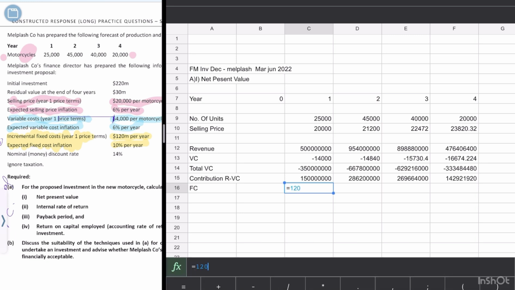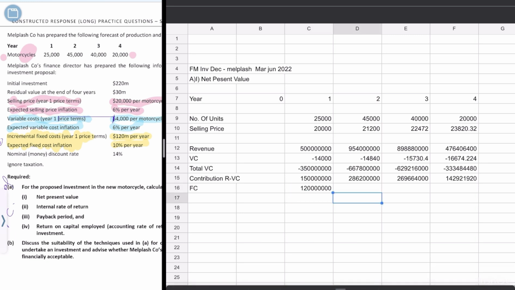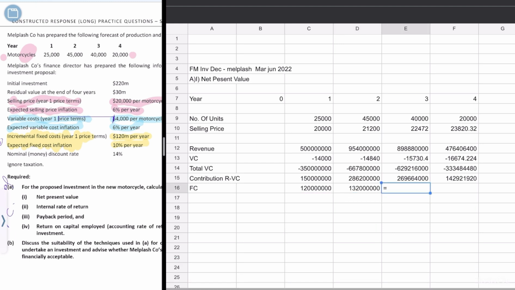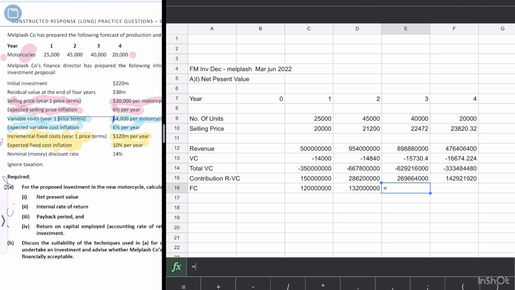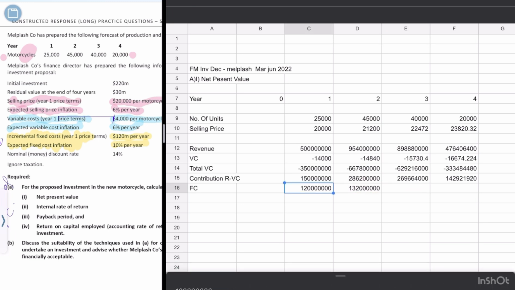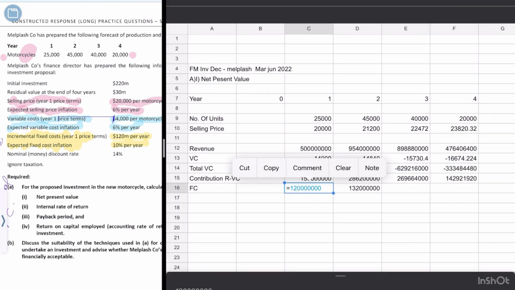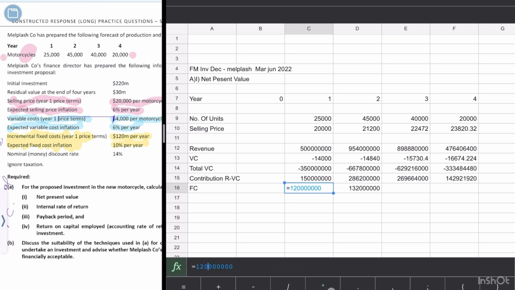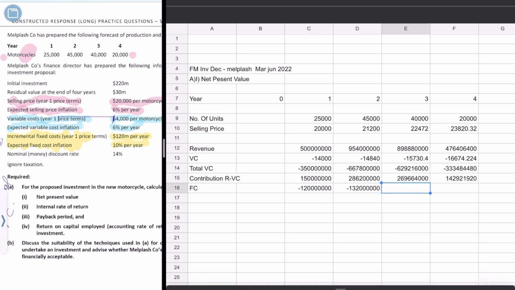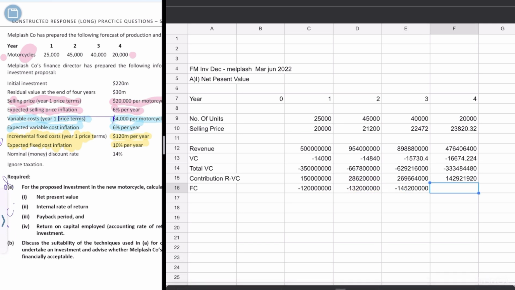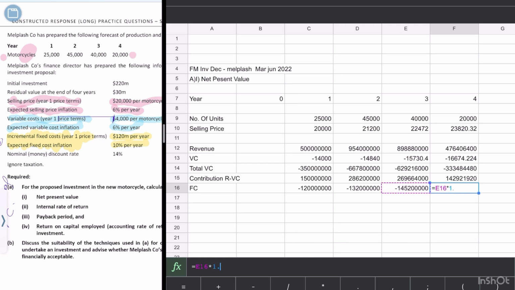This is 123 million, and I always count my millions like that. It is equal to this one multiplied by 1.1 because of inflation. And if you want, you can put a minus sign over here. So this would automatically give us that. This multiplied by 1.1 is equal to this multiplied by 1.1.